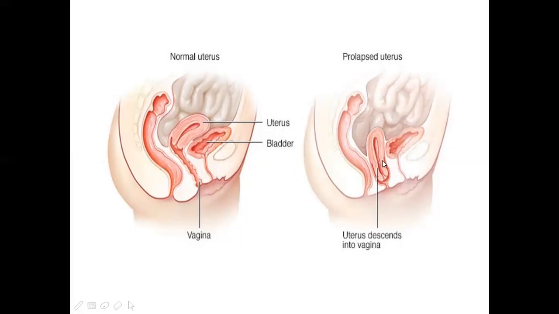Then here we can directly see the protruded or prolapsed uterus into the vagina. We can see the body of the uterus has fallen down up to the area of the vaginal canal, and also we can see the shortened length of the vaginal canal.